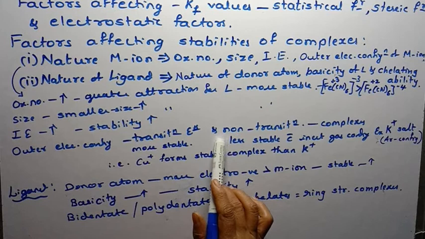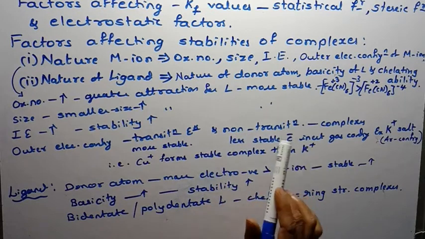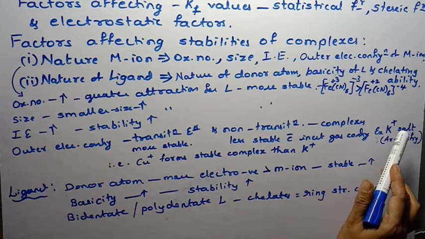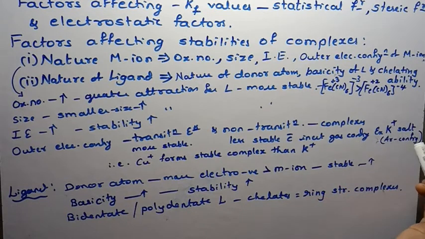If you compare with the non-transition elements, for example, potassium forms the complex in its plus one state. K plus means what?